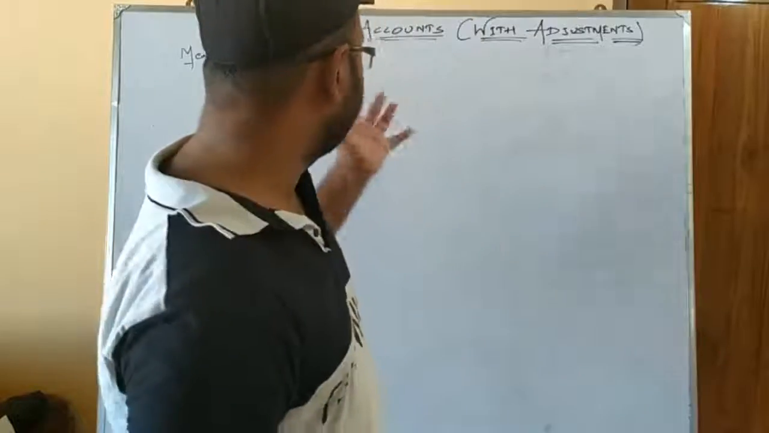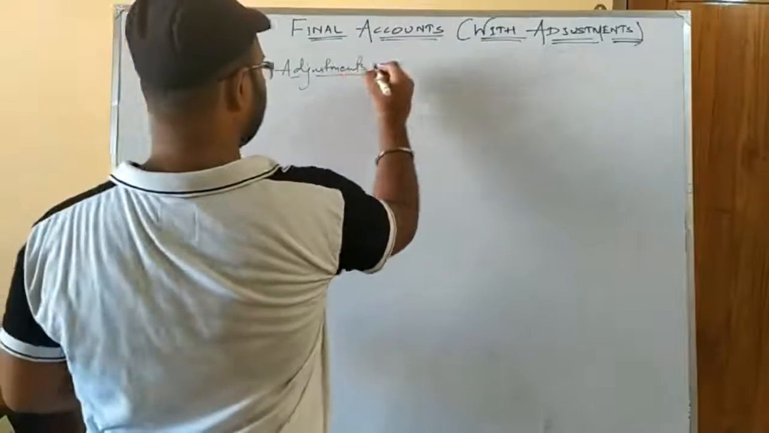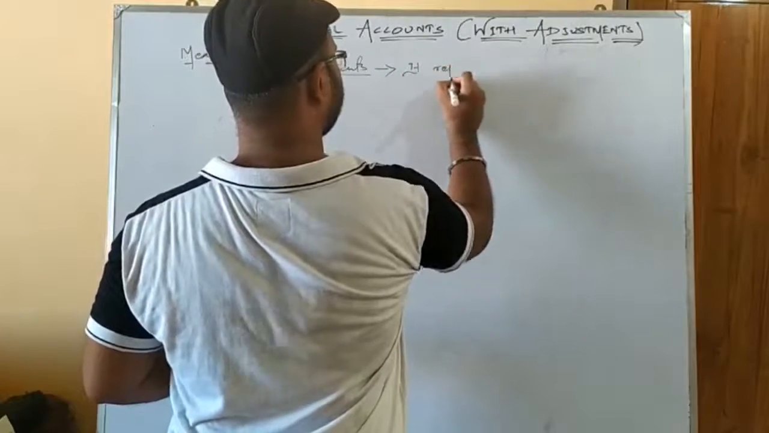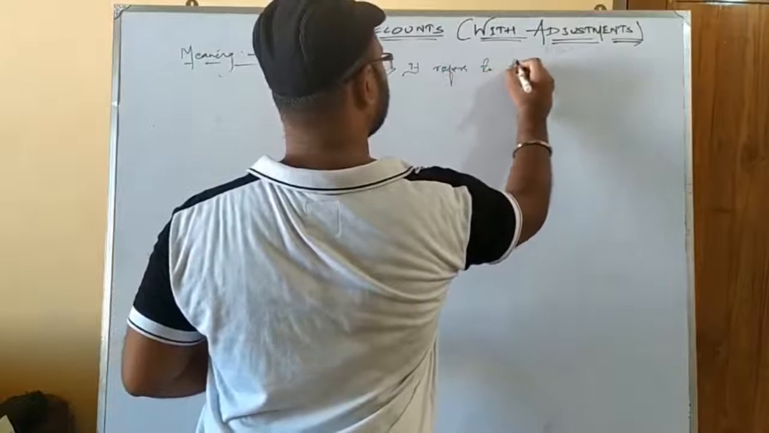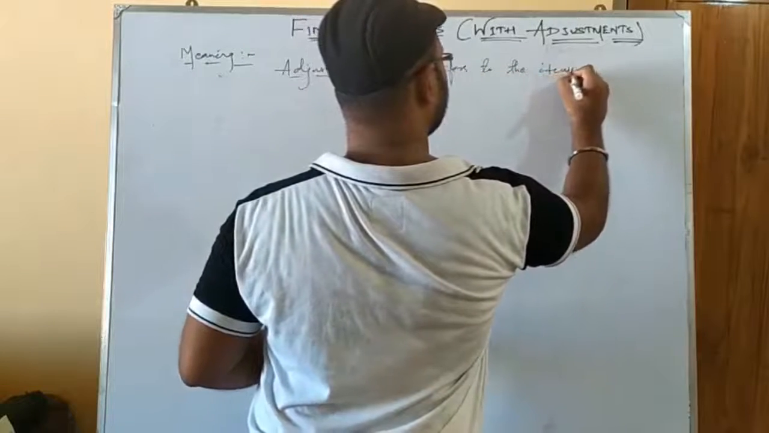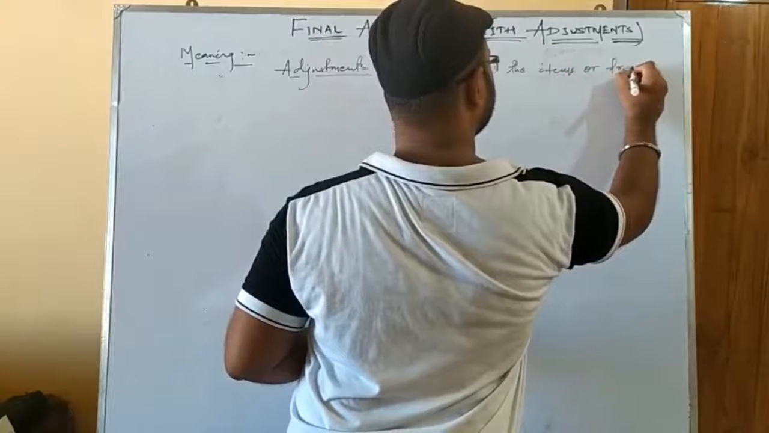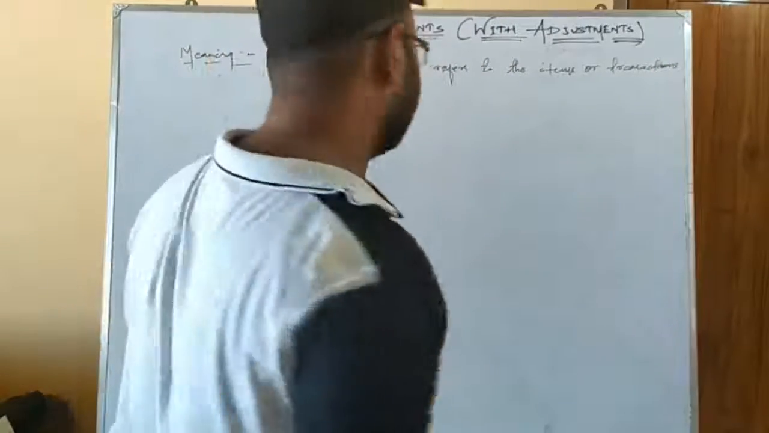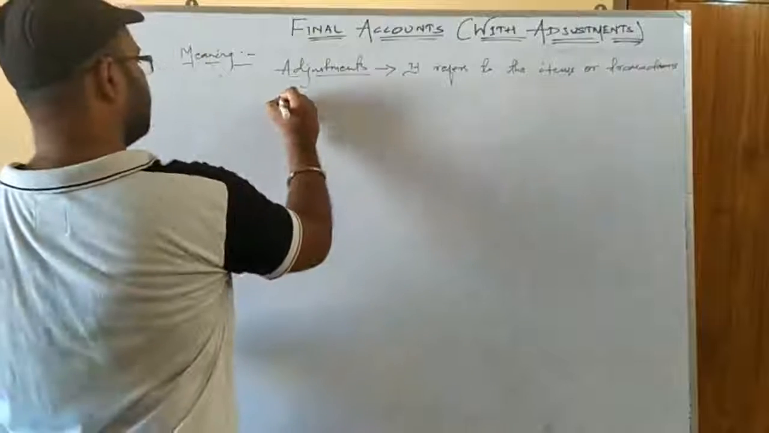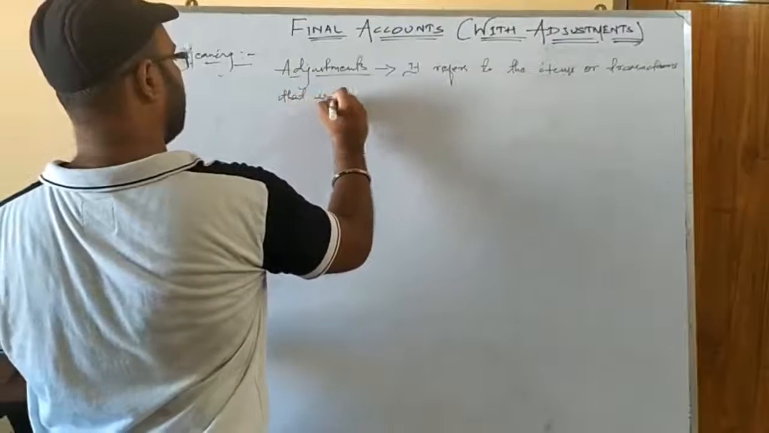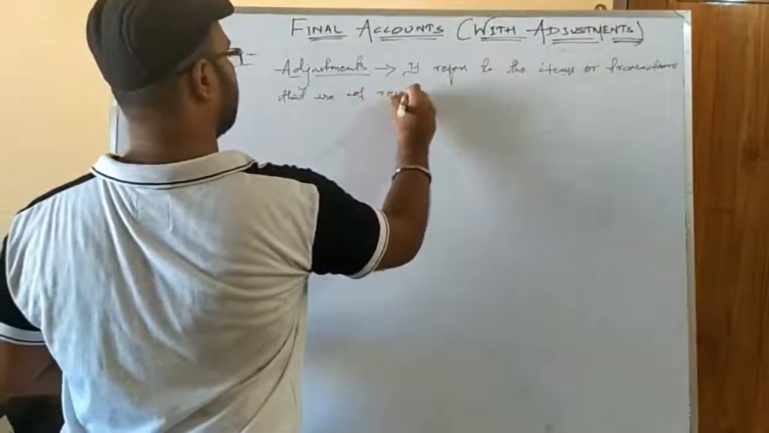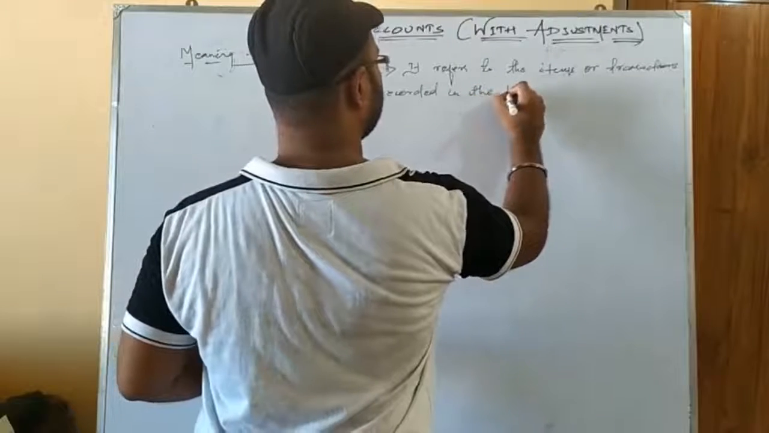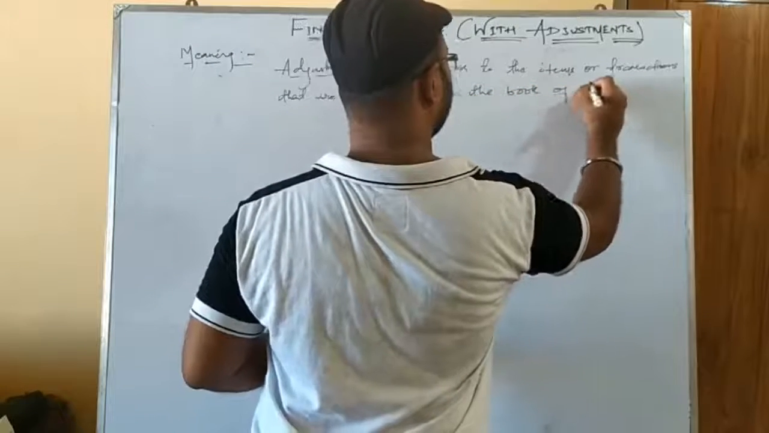And as I told you, the meaning of adjustments: you can call them the items or transactions. It must be a transaction, otherwise it cannot be an adjustment. It refers to the items or transactions that are not recorded in the book of accounts.